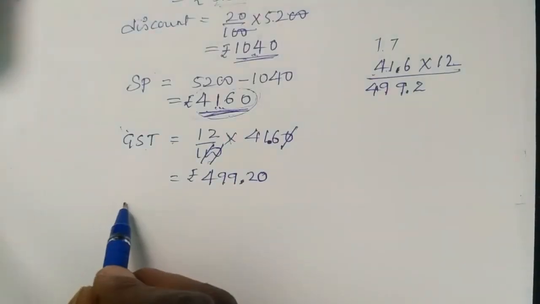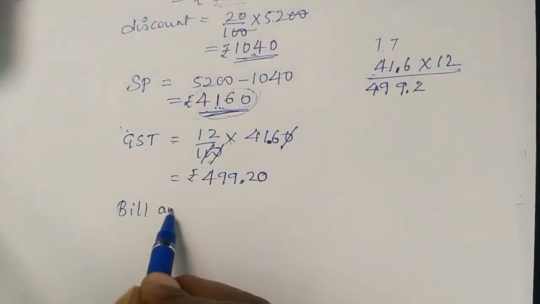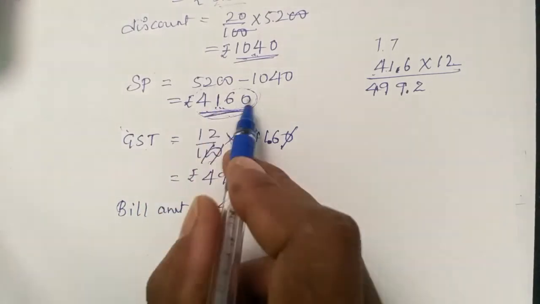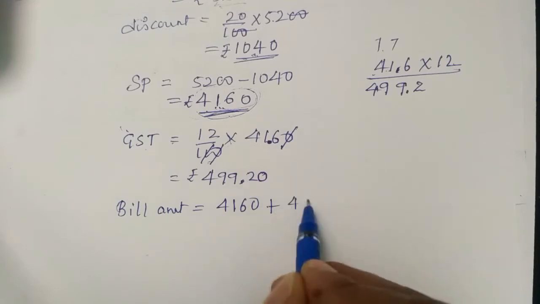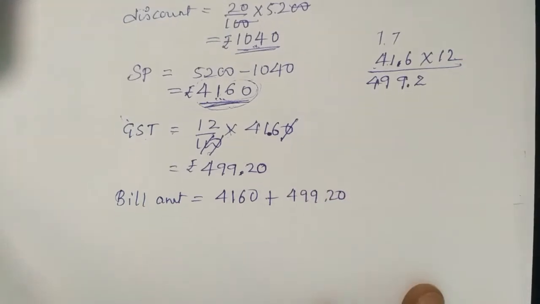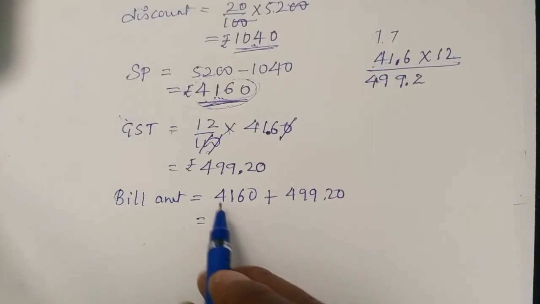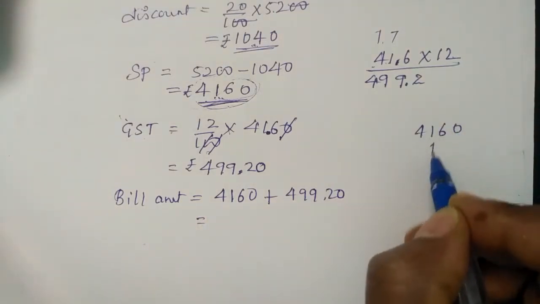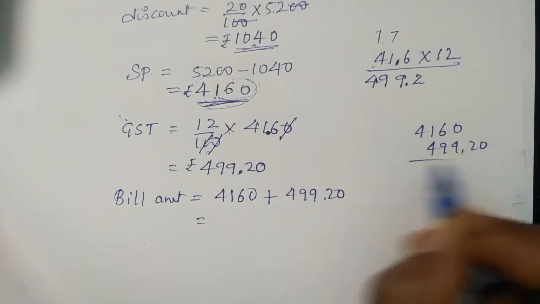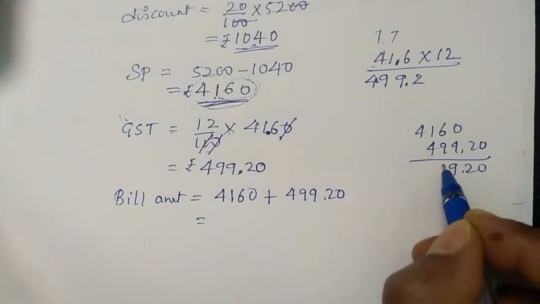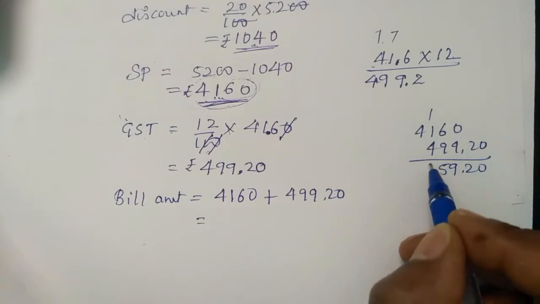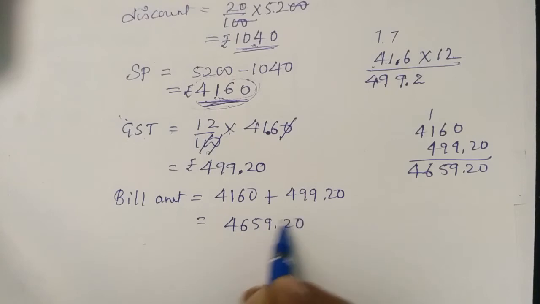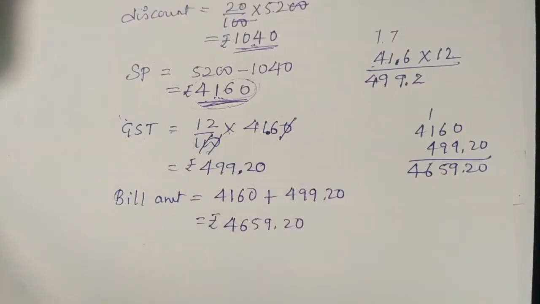Now, the final is what? The bill amount. What is the bill amount? For what rate did we buy? Actually, we bought for 4,160 and we are paying the government 499.20 paise GST. So finally, 4,160 plus 499.20. So 20 as it is, here 9, here 5, here 1 carry, it's 6 and 4. 4,659.20 paise. This is the bill amount of the second one.